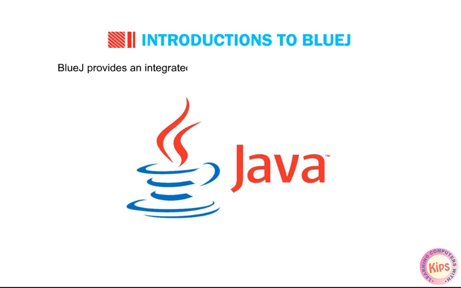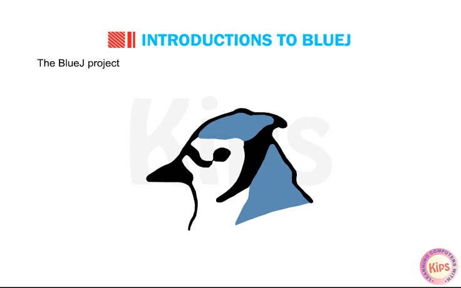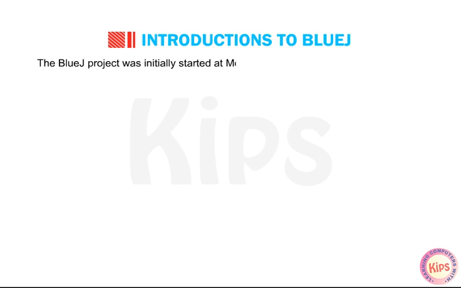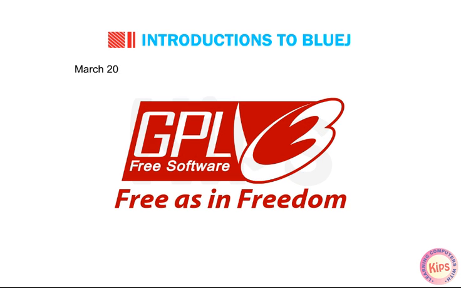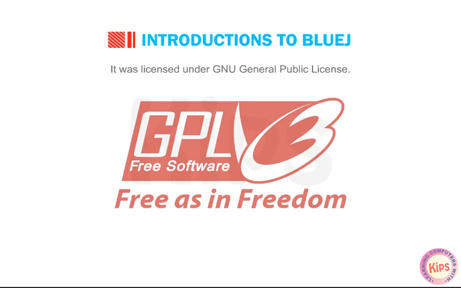BlueJ provides an integrated teaching environment for the Java language. The BlueJ project was initially started at Monash University in Melbourne and later split and migrated to its current locations. In March 2009, the BlueJ project became free and open source software. It was licensed under the GNU General Public License.